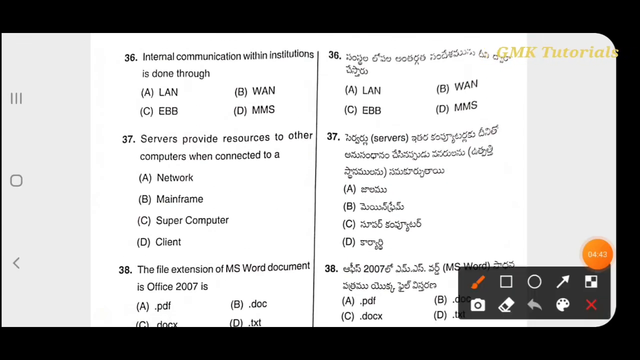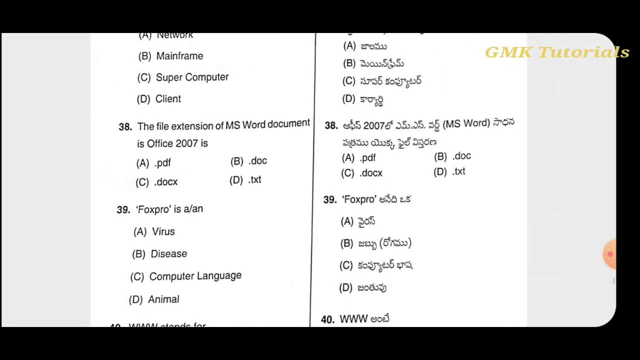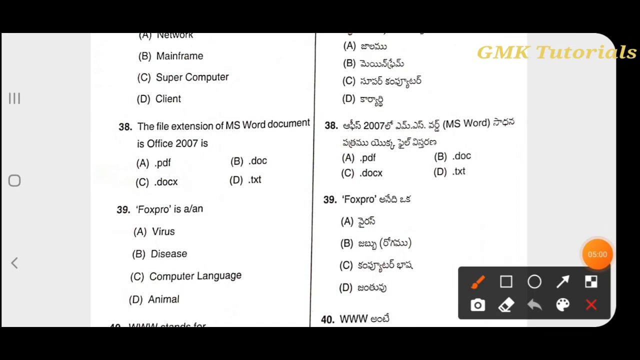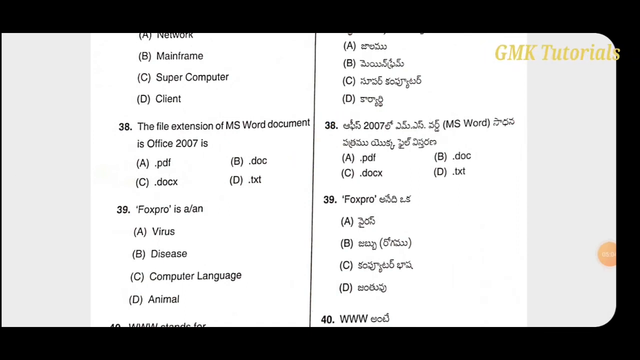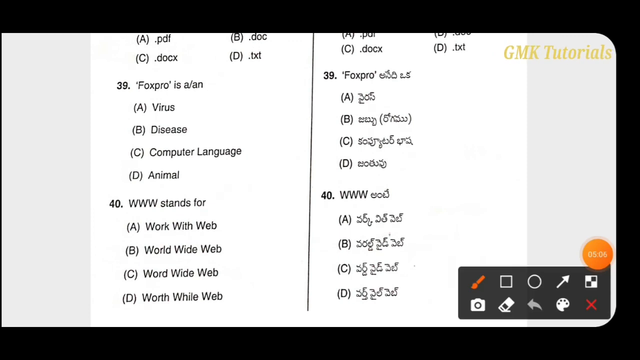Internal communication within an institution is done through LAN. Servers provide resources to other computers when connected to the network. The file extension of MS Word documents in Office 2007 is .doc. FoxPro is a computer language. WWW stands for World Wide Web.